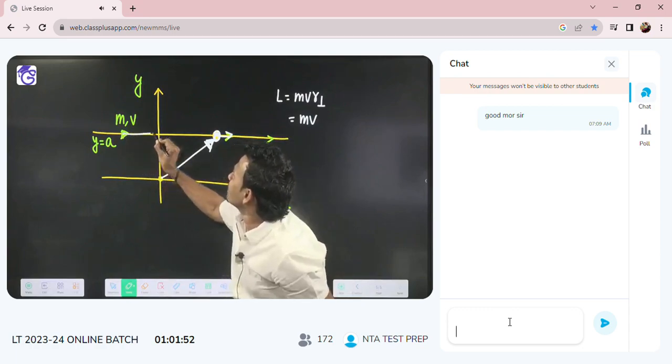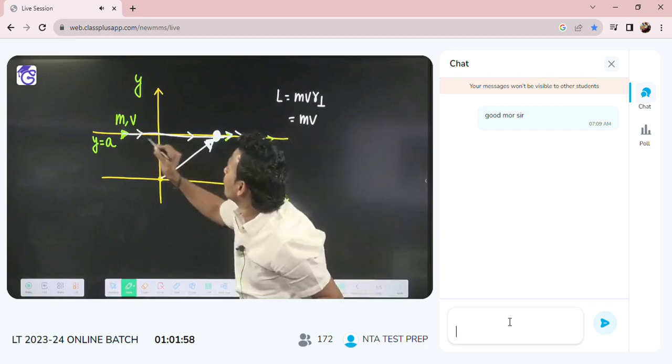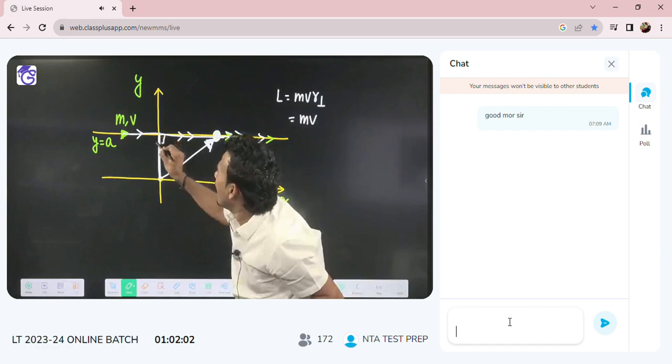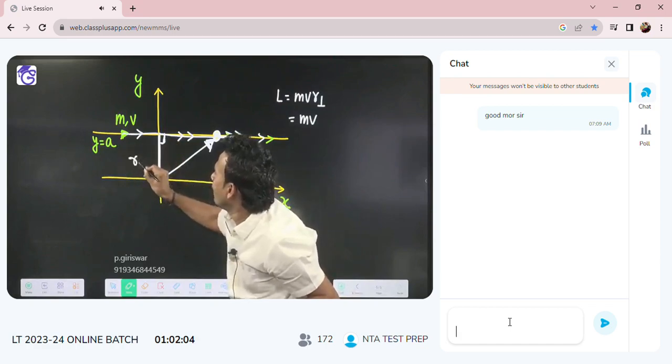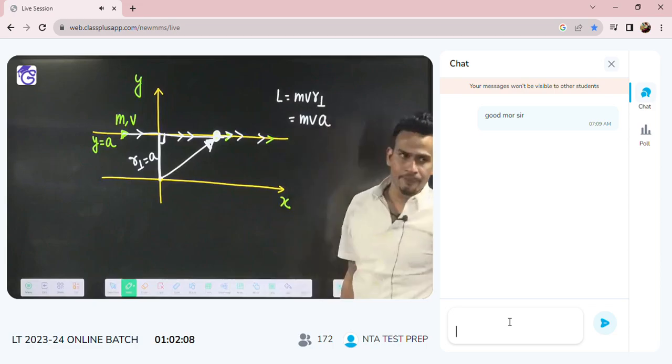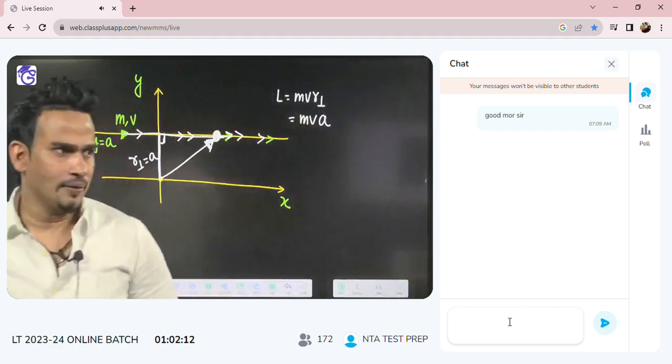The particle is moving on this line; this is the direction of its linear momentum, the direction of its velocity. So this is R perpendicular, and this R perpendicular is given. R perpendicular equal to a. So m v into a. Not zero.